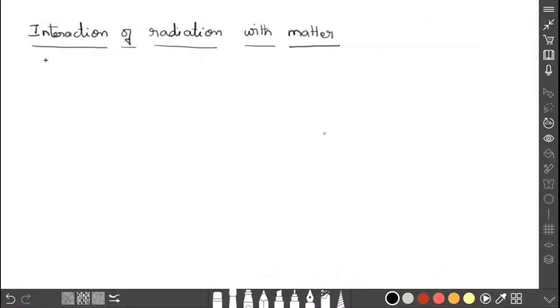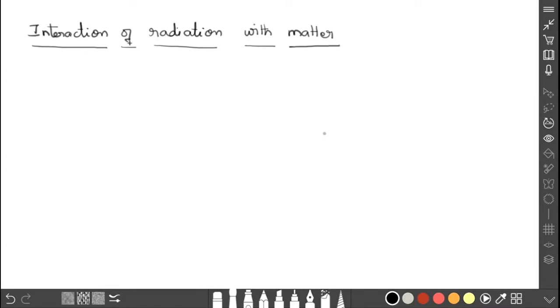Dear students, in this video, I am going to discuss the interaction of radiation with matter. For better understanding, please watch the previous video, the introduction to laser part. Now let us get into the video on interaction of radiation with matter.